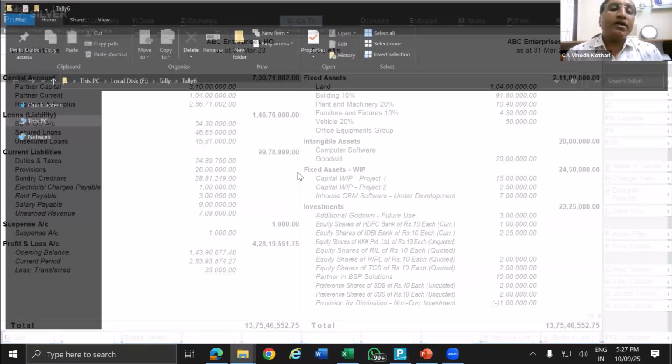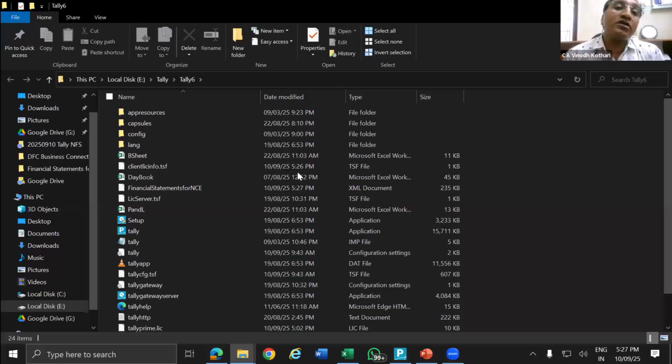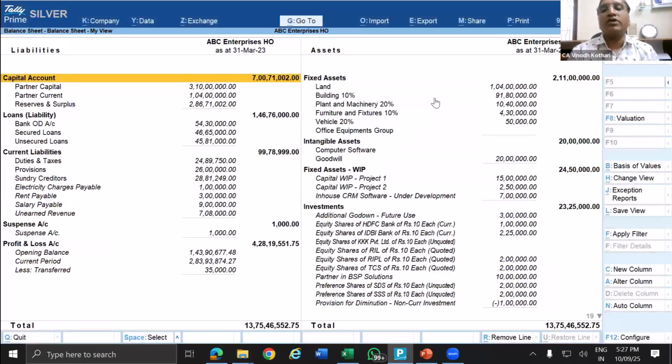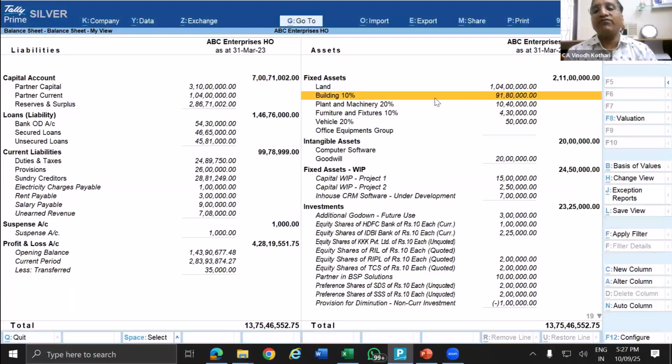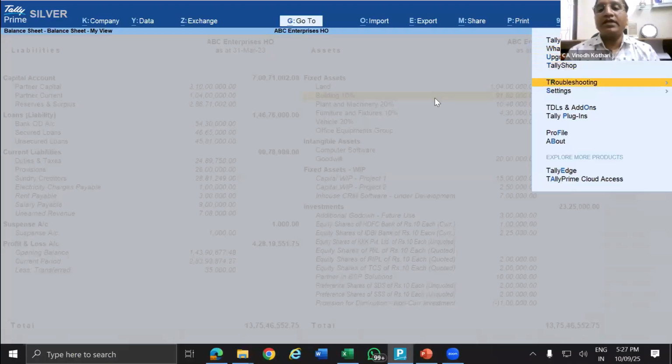Now, here you may get a question: sir, I want to change the default path of saving the data. I don't want the data to be saved in this path, but some other path. Whether I can change? Yes, you can change. You can go to F1. There you can go to settings. In the settings, you can go to